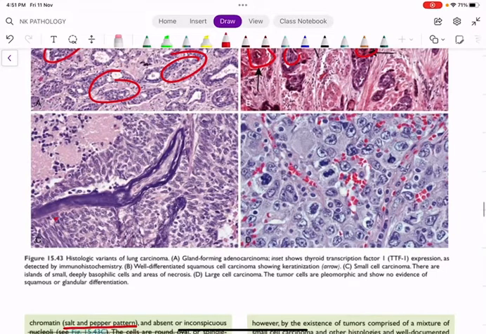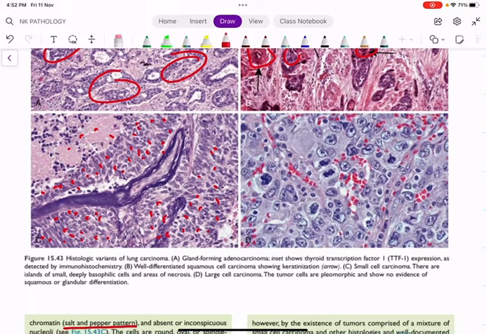And the third one is small cell carcinoma. In small cell carcinoma, you can see small cells. I am putting dots. These are cells. This is called the characteristic salt and pepper pattern. Salt and pepper pattern is seen in all types of neuroendocrine tumors. So small cell carcinoma of the lung is also a type of neuroendocrine tumor.